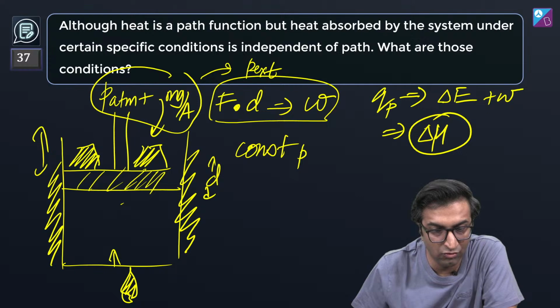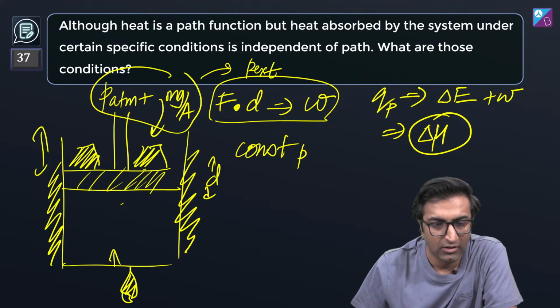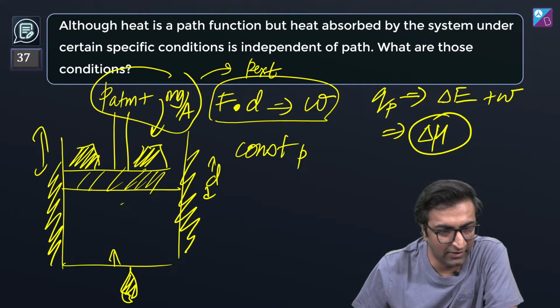Q at constant volume, U; at constant pressure, H. Both are state functions. Del H is equal to del U plus PdV. All right. Nice. Constant P and V.